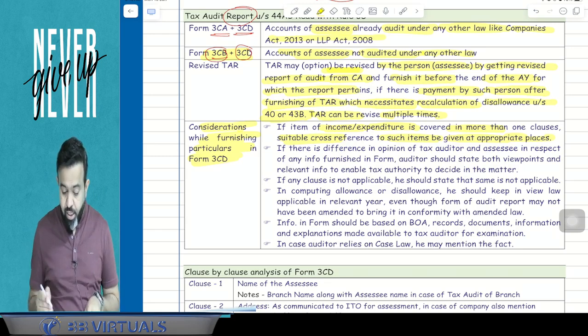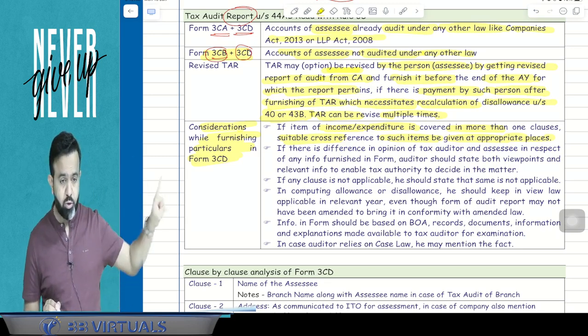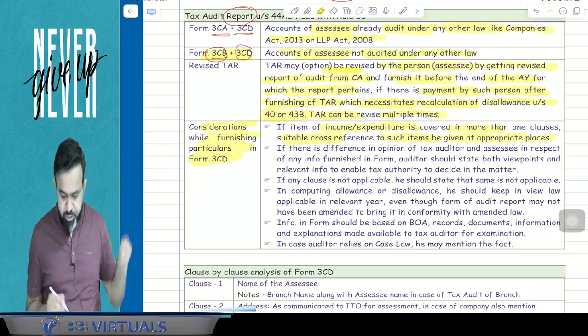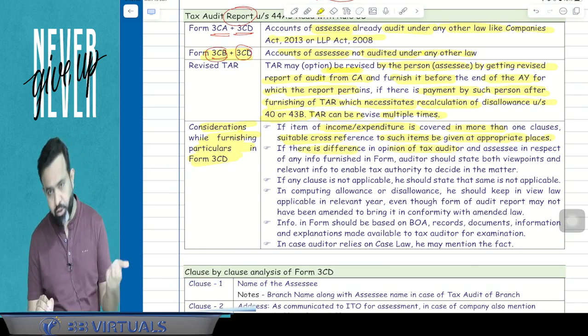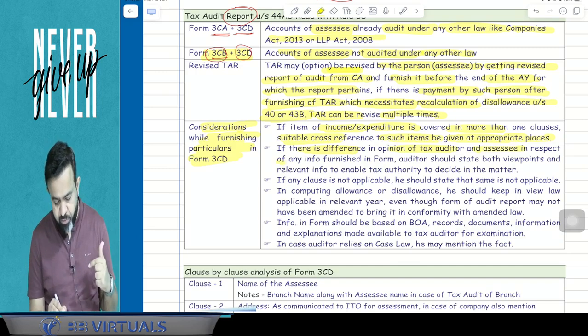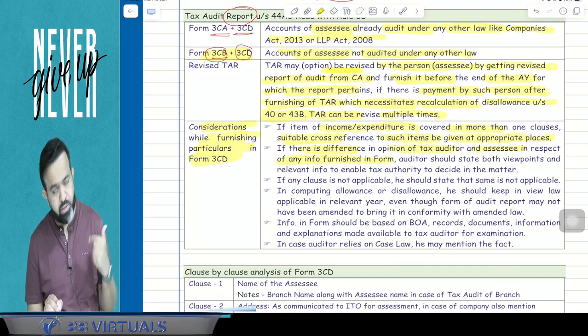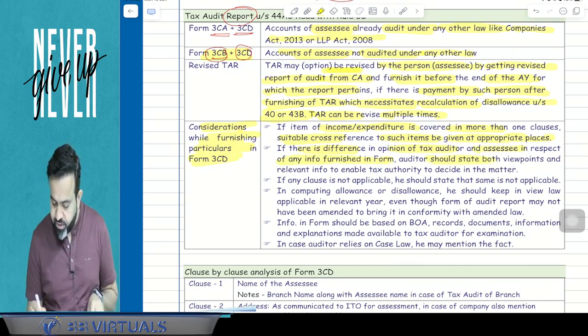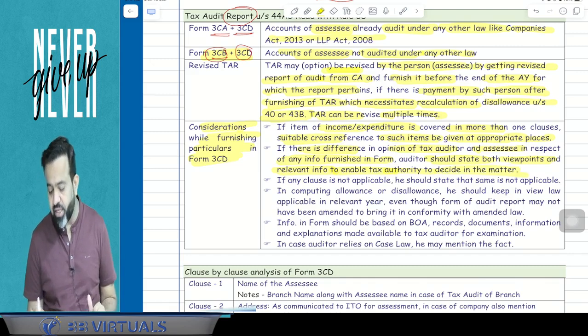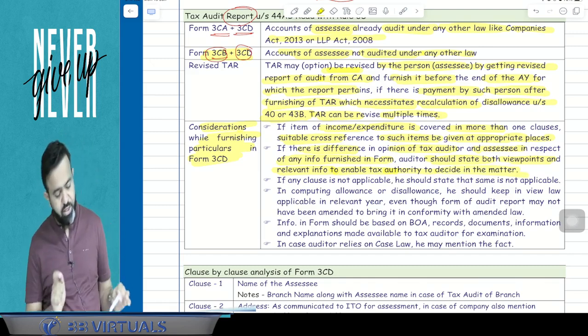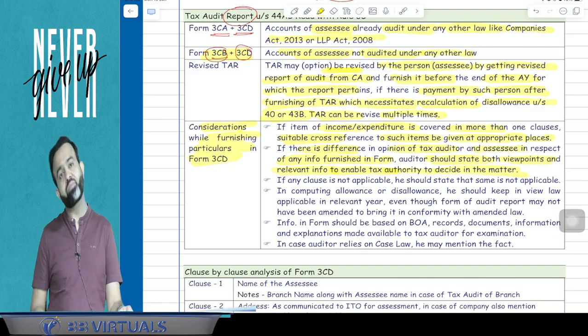Now the second point is very interesting because in the question they may ask this point, so pay attention. If there is a difference in the opinion of the tax auditor and the assessee in respect of any information furnished in the form, the auditor should state both viewpoints and relevant information to enable the tax authority, the income tax department, to decide in the matter. Guys, this is a very interesting point and you have to remember this.